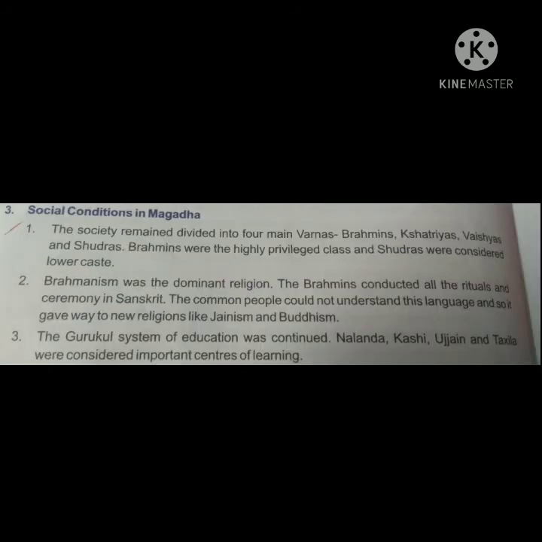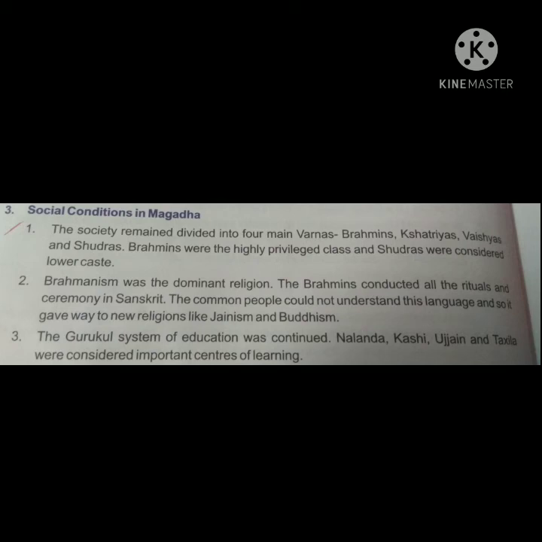Next is social condition in Magad. The society remained divided into four main classes, that are Brahman, Kshatriya, Vaishya and Shudras. Brahmins were privileged as the highest status, and Shudras were considered the lower caste. Brahmanism was the dominant religion.